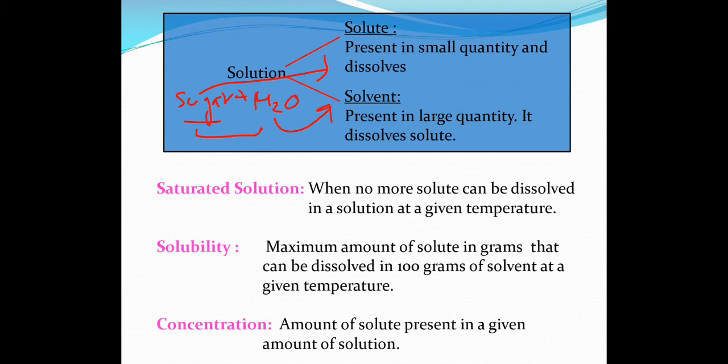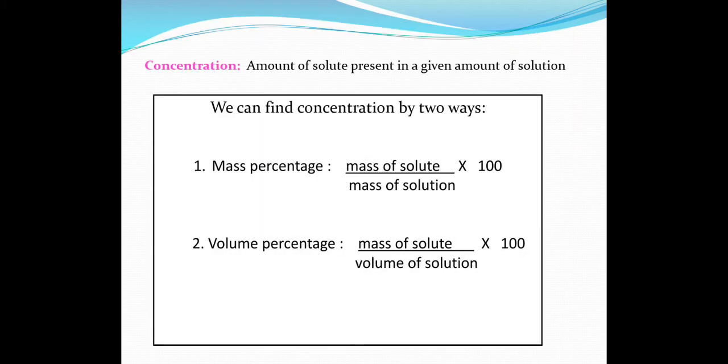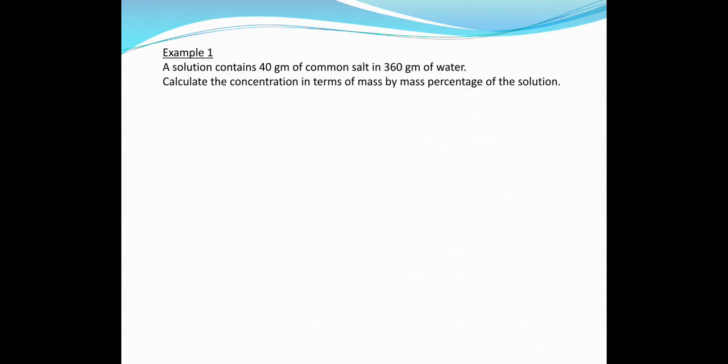And concentration is the amount of solute present in a given amount of solution. Let's say you have to find the concentration of a mixture. If you know the amount of solute and the amount of solvent, then you can find out the concentration of that solution. There are two ways to find concentration of a solution. One is by finding mass percentage, that is mass of solute divided by mass of solution into 100. Second is volume percentage, where volume of solute is divided by volume of solution into 100. This will be more clear to you when we solve this numerical.